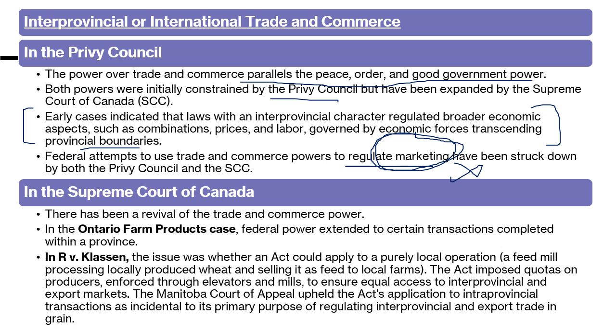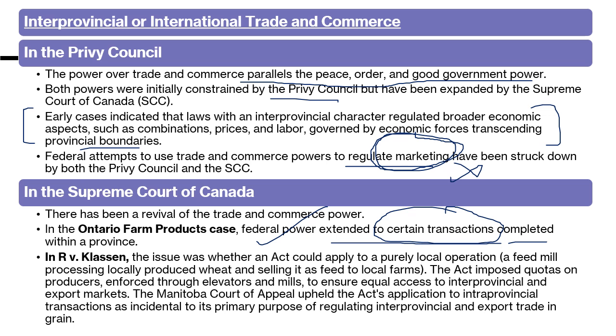In the Ontario Farm Product case, the Supreme Court of Canada held that federal power extended to certain transactions completed within a province. Why? Because at the end, these transactions, no matter that they were within a province, were of a trade and commerce nature.